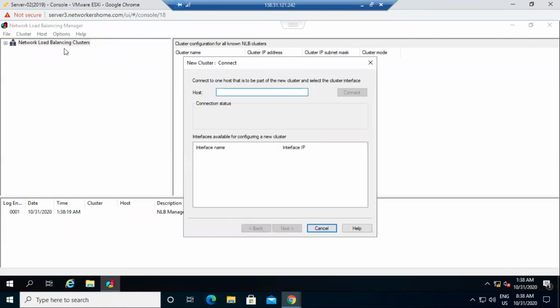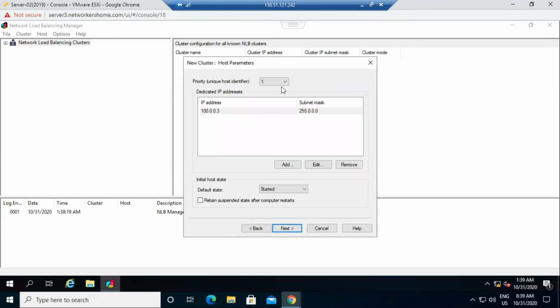Now define the host where I create the cluster. My host IP address is 100.0.0.3, because right now I'm in server 2, so server 2 IP address is 100.0.0.3. Right now you can see that I'm in server 2. Now just click on connect. If everything is fine, it's connected, as you can see. Now click on next.